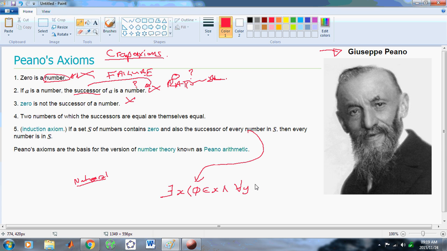For all Y an element of X, the union of Y with its singleton is also an element of X. Okay, so it goes something like this.